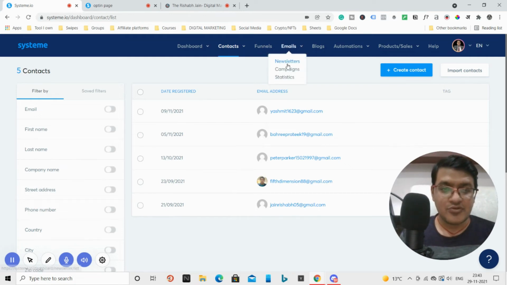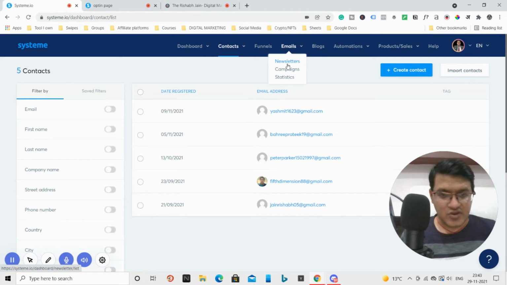Now you have emails. Inside newsletters, you can create a newsletter for your leads, for your audience. You can start a monthly or a weekly newsletter, and you can send people updates and all. So this is the place for creating newsletters and for sending updates.